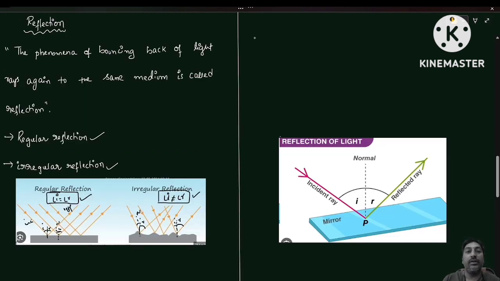Remember, the first point we have to remember is that the angle of incidence is equal to the angle of reflection.